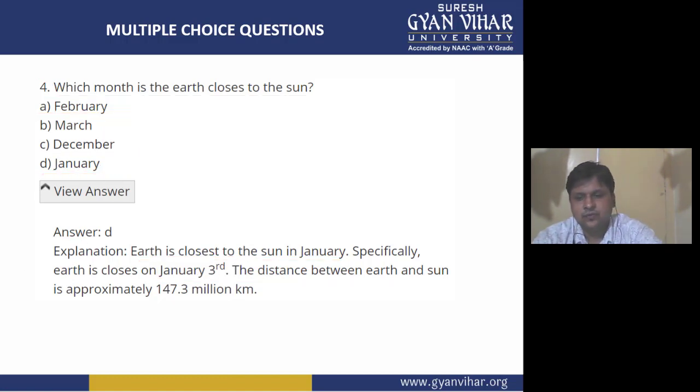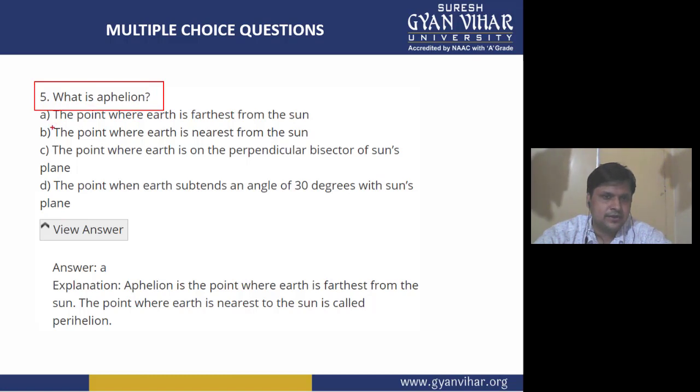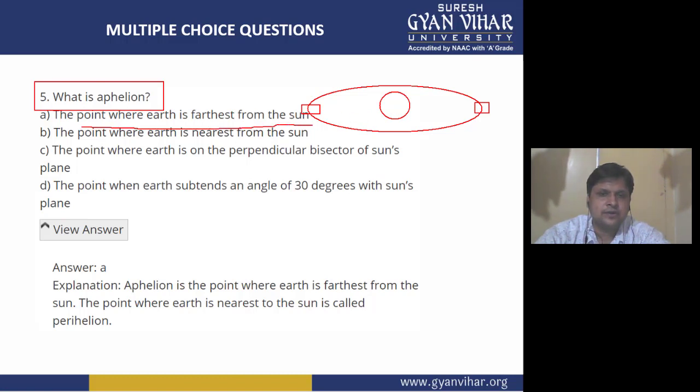Now coming to the fifth multiple choice question. What is aphelion? Option A is the point where earth is farthest from the sun. Yes, the point where the earth is farthest from the sun, that particular point is known as aphelion. Means these points are known as the aphelions. These are farthest from the sun. So option A itself is correct.